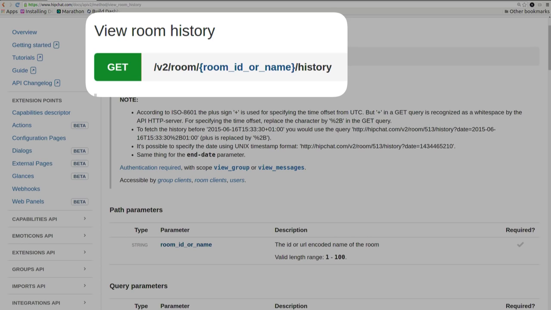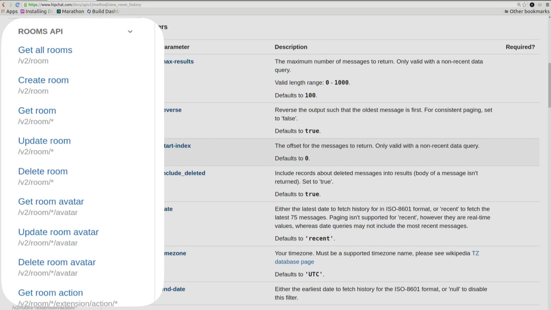And you can kind of get a sense that it's a monolith just by looking at this API. If you look at the sidebar up here, you can see that there's a lot of other stuff it does other than history. You can get the rooms, create the rooms, update rooms. You can do avatars. This is all the same API.